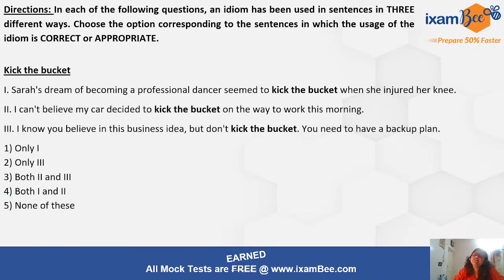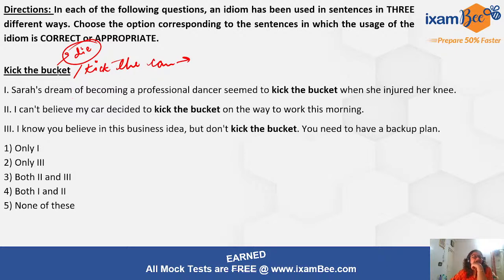Moving ahead, kick the bucket. Now don't get confused between kick the bucket and kick the can. I always tell this in my class also. There are several idioms that may sound similar, but actually they mean something else, right? Kick the can or kick the can down the road means to postpone something, right? Kick the bucket is not similar to kick the can. It actually means to die, right? To die means kick the bucket.